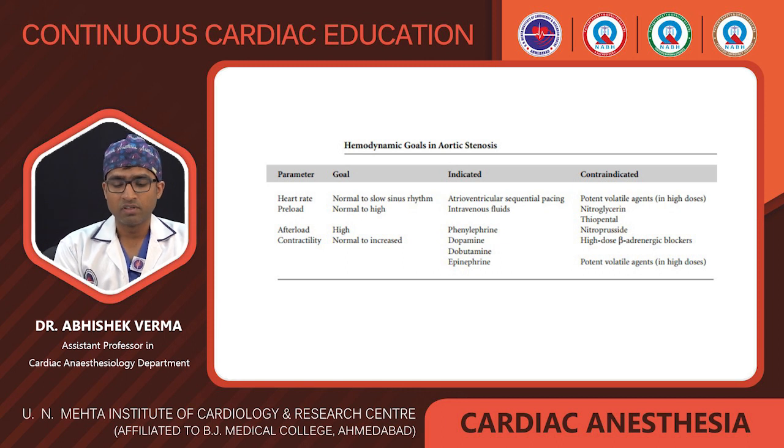organ. Now the contractility is normal to increased. If there is a decrease in the contractility, we have to start vitamin, dopamine or epinephrine. But in AS, because of the hypertrophy or adaptation, the contractility is always normal. But if it is decreased, then we have to go with these drugs, beta 1 agonist drugs, and higher dose beta adrenergic blockers are avoided.